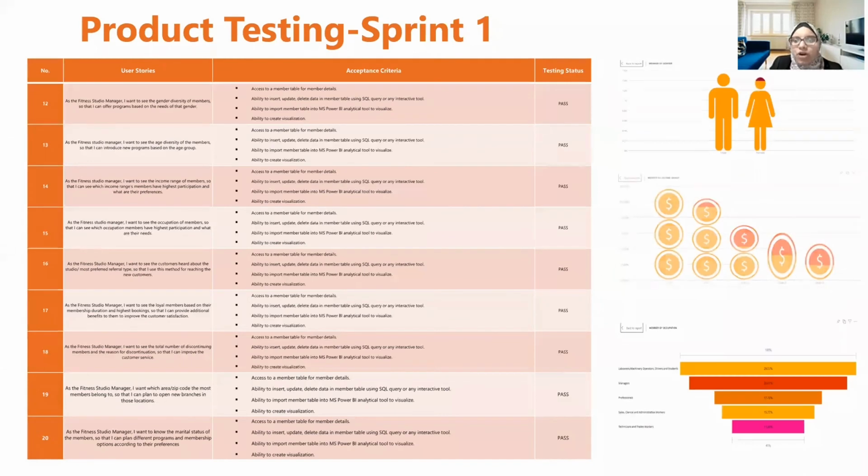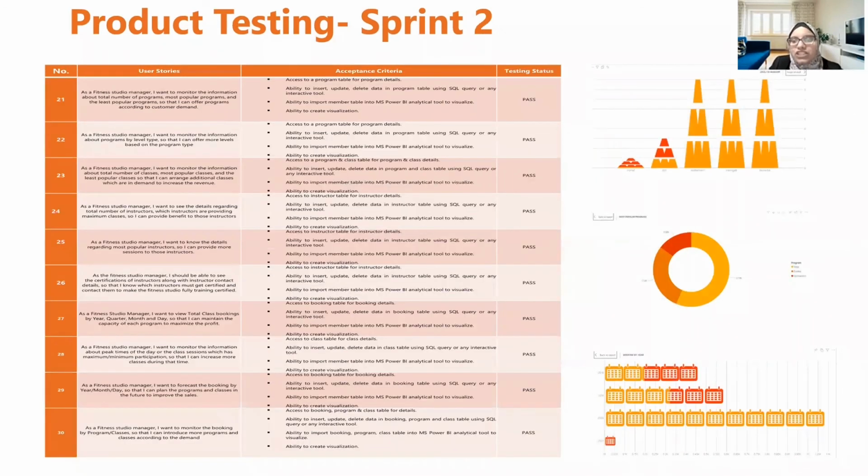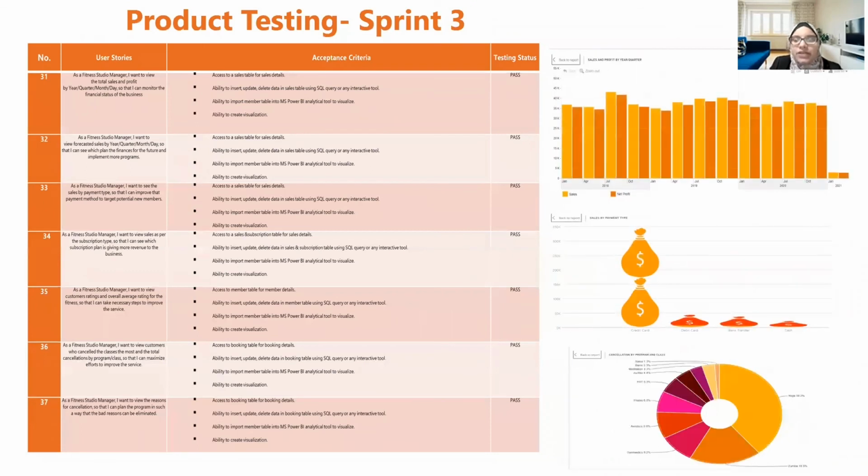Next, we have performed the product testing for Sprint 1. Here you can see the visualization user stories were tested against the acceptance criteria, and the result was verified using the charts from Power BI. All the Sprint 1 user stories passed the acceptance criteria. Similarly, we performed the testing for the Sprint 2 and Sprint 3 visualization stories. All the Sprint 2 and Sprint 3 user stories also passed the acceptance criteria.